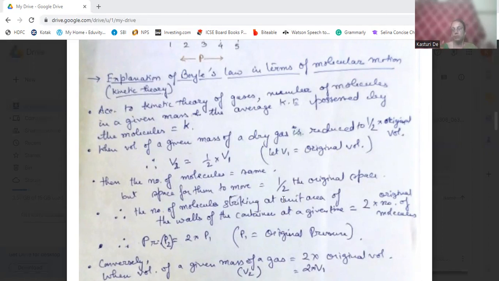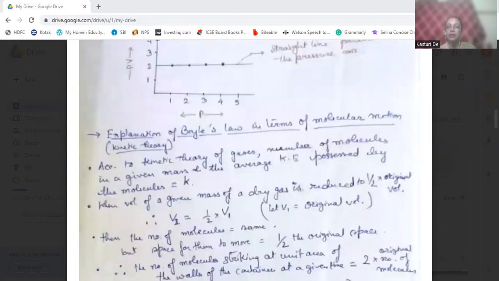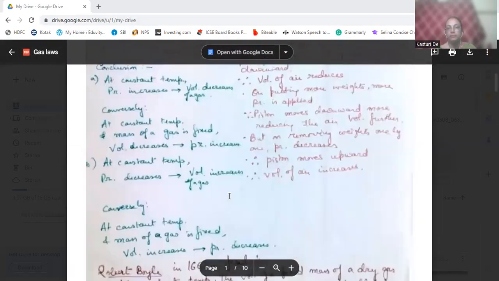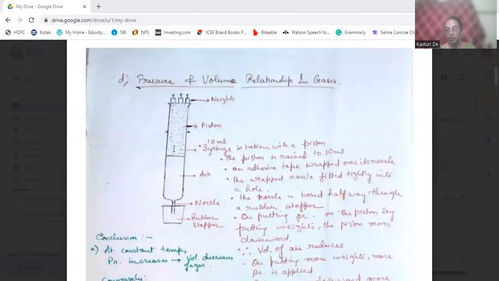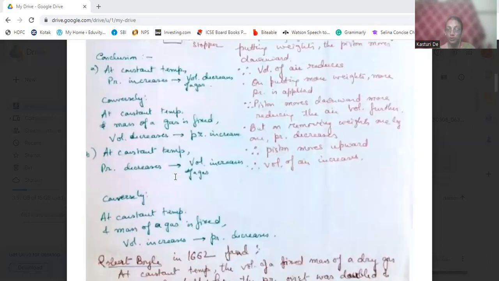In that piston experiment, you can see that when we put much more pressure on the piston, the volume of the air inside the syringe reduces. So the space in which the molecules are moving is reduced, but the number of molecules is the same and their kinetic energy is also the same. Only the space in which they are moving is reduced.